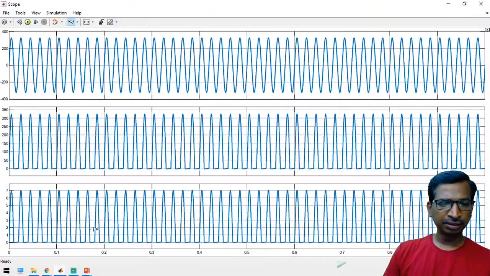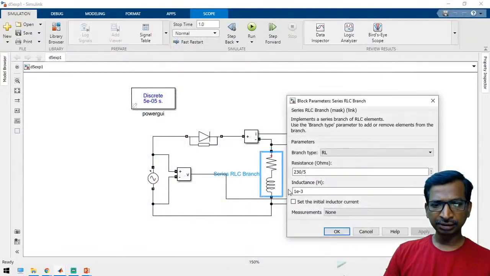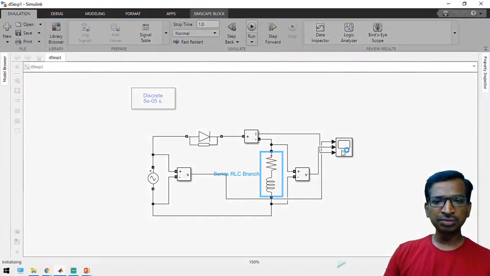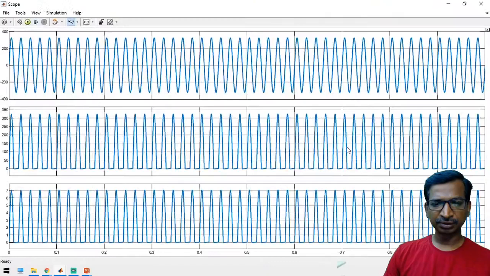Yeah, see here nothing more changes. We have to increase the load inductance. So instead of 100 milliamp, use 1000 milliamp. Then the load output voltage may get affected, may vary.